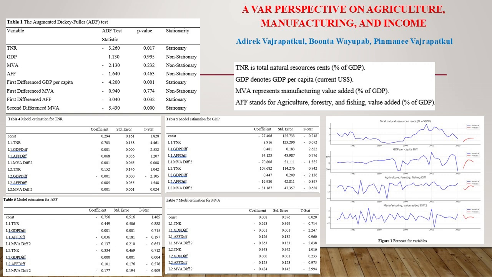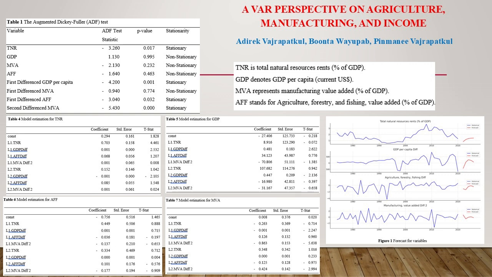Impulse response analysis. The impulse response functions illustrate the effects of shocks in one variable on others. A positive shock to TNR leads to an increase in GDP and moderate effects on AFF and MVA, reflecting the short-term benefits of natural resource rents. Similarly, a shock to GDP positively impacts TNR, AFF, and MVA, indicating that economic growth benefits these sectors, with the most significant effects observed in TNR and MVA.